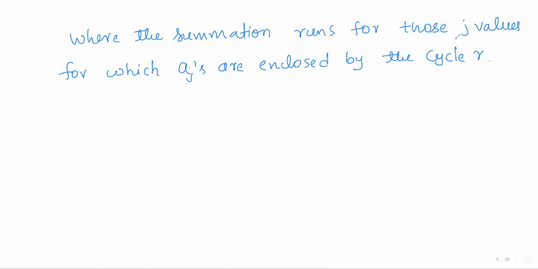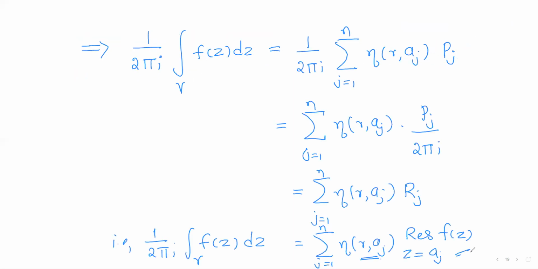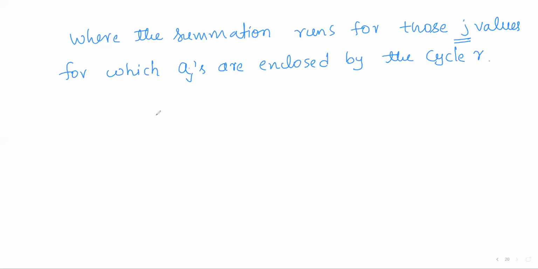So only for j values for which the index is non-zero, only those terms are considered in the summation. The remaining terms are neglected as they become 0. So this is the Cauchy's residue theorem.